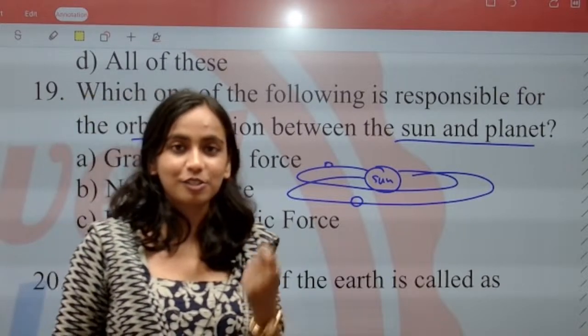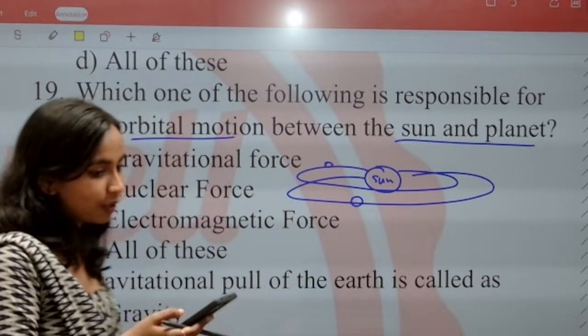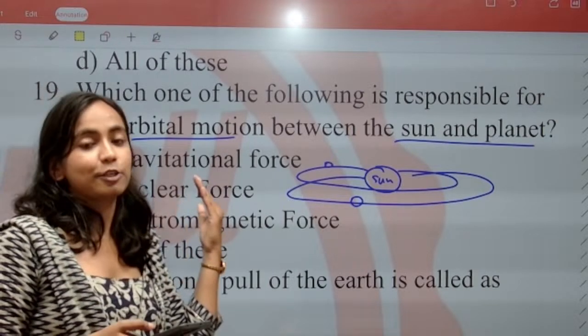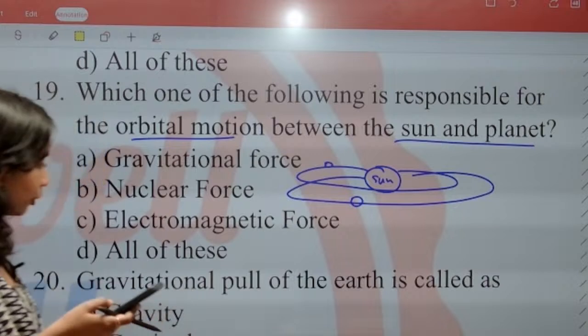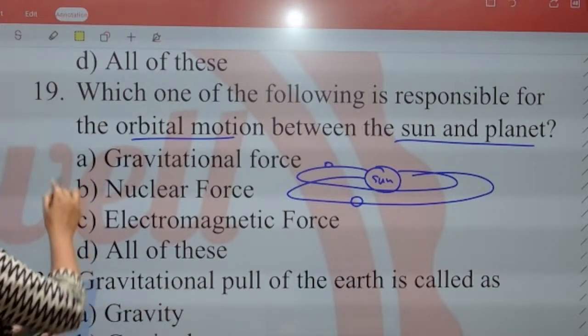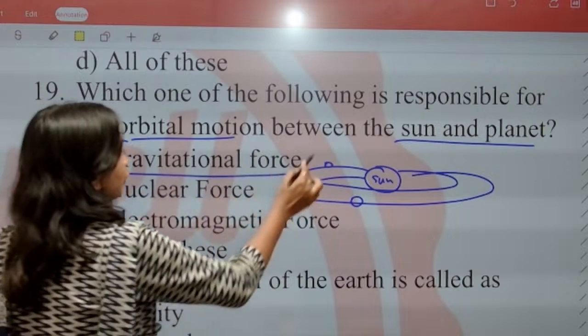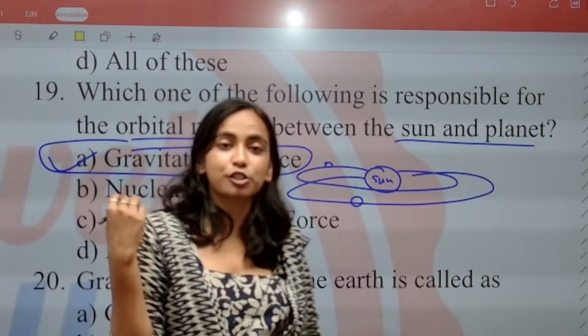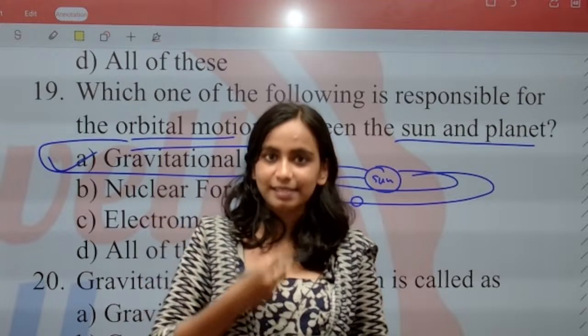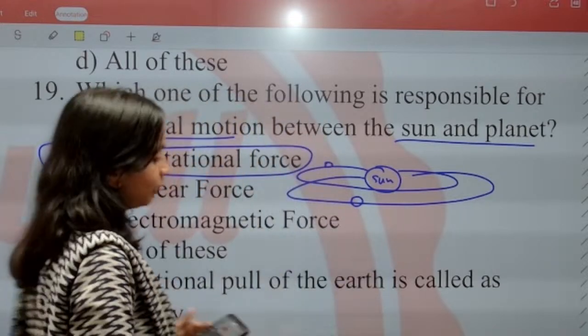That motion is called orbital motion. So what is responsible for this? The gravitational force is responsible for this. Nuclear force is responsible for this. Electromagnetic force, or none of these, or all of these. Correct. A, everyone. Very good. For this also, gravitational force is responsible for the movement of planets around the sun in the orbital motion.